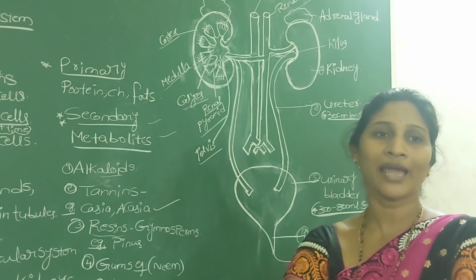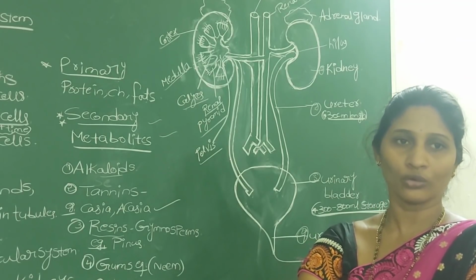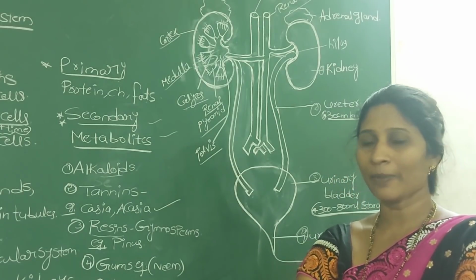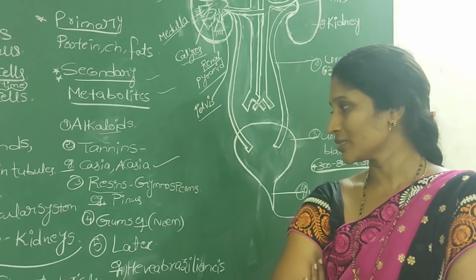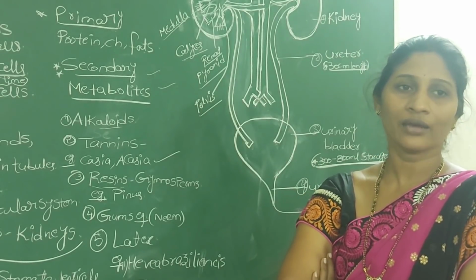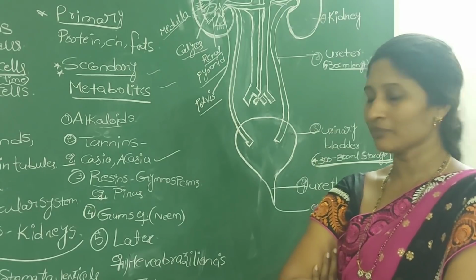Gymnosperm plants are plants which have naked seeds without any fruit. In the resin passages of gymnosperms the resins are present. These resins are mainly used in the preparation of varnish. Example, pines.